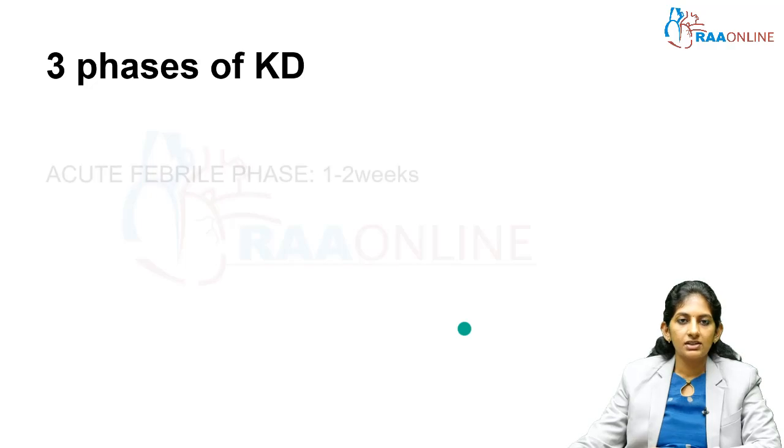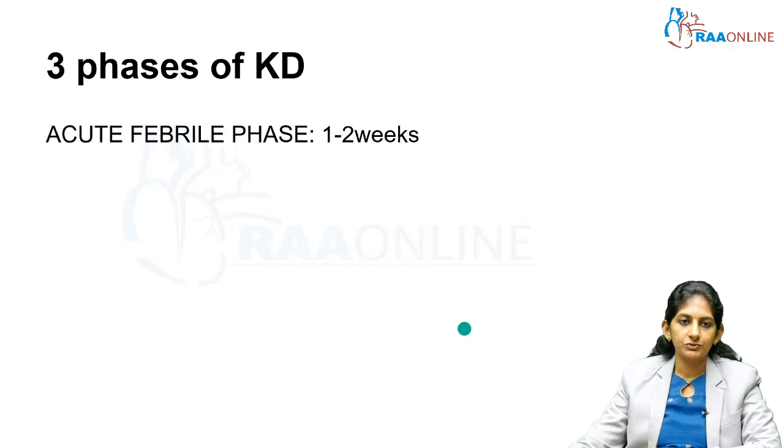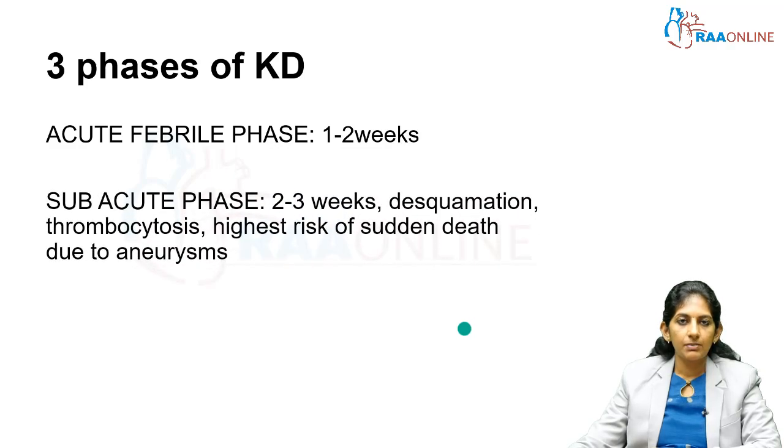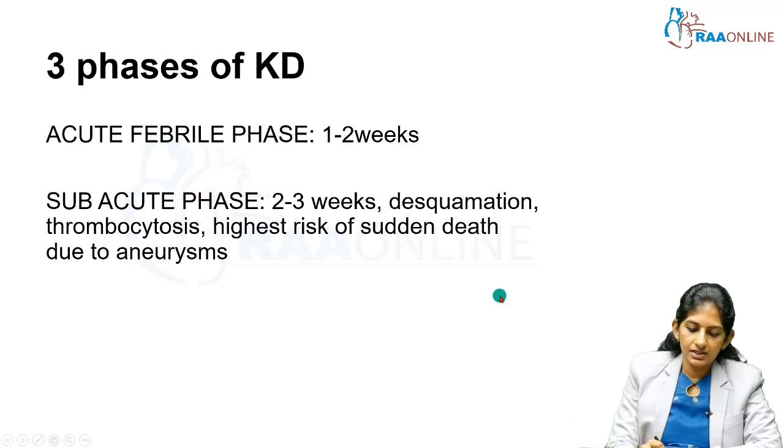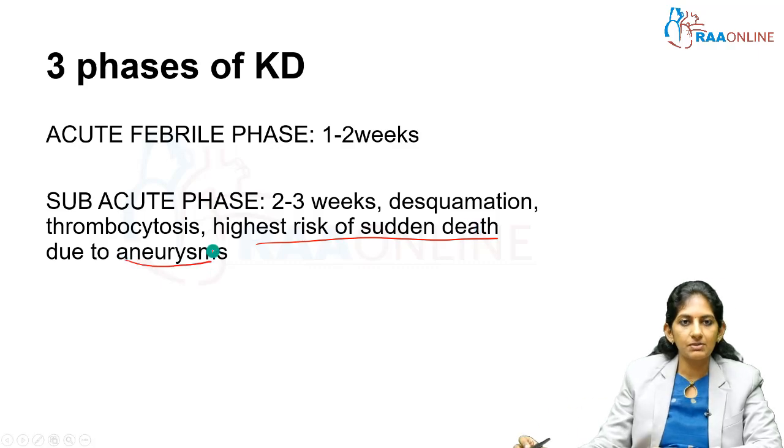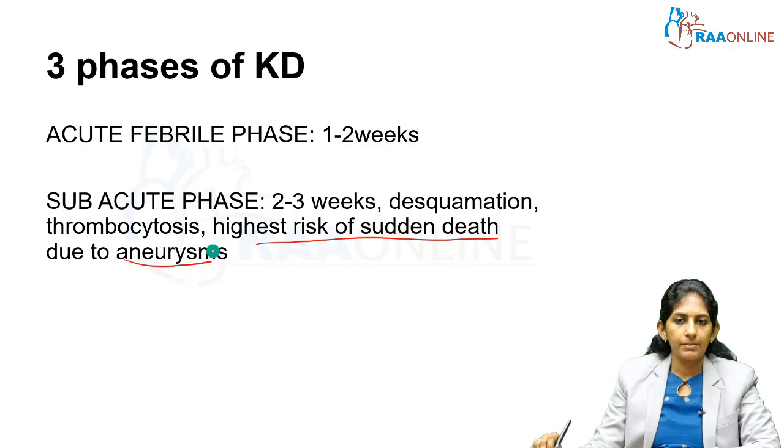So let's look at the three phases of KD. In the acute phase, which lasts for 1 to 2 weeks, subacute phase lasts for 2 to 3 weeks. Subacute phase has got the highest risk of sudden death due to aneurysms. So the KD onset and more than second week if the fever continues, and if you're not treating, sudden death can happen at this stage.